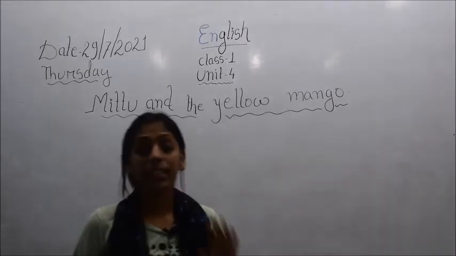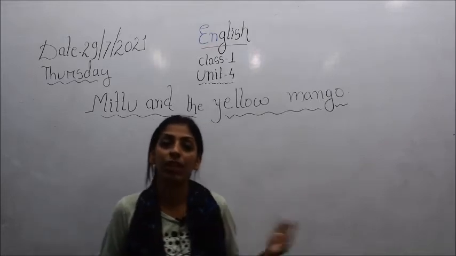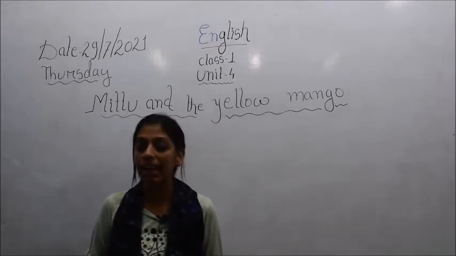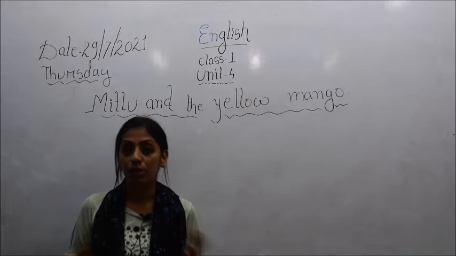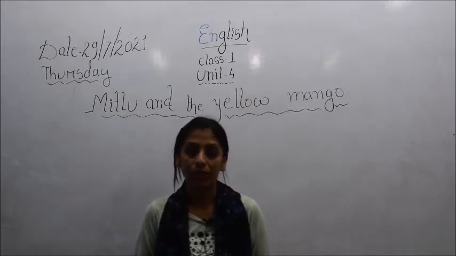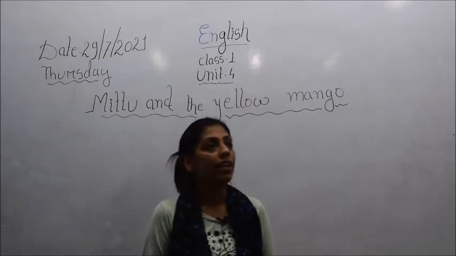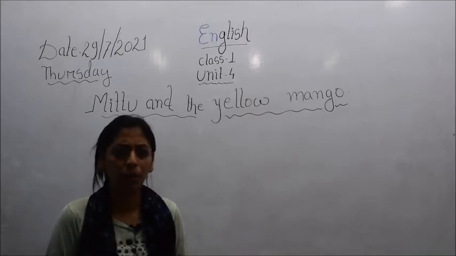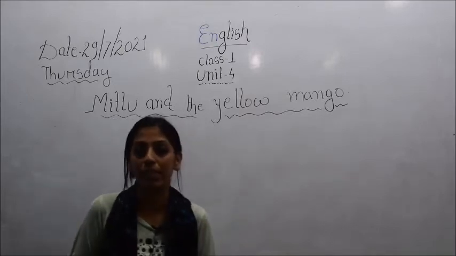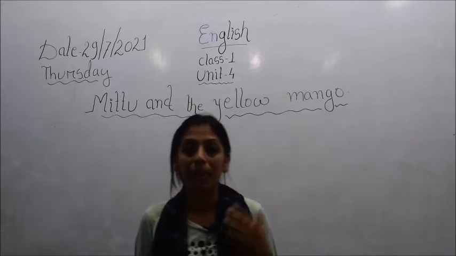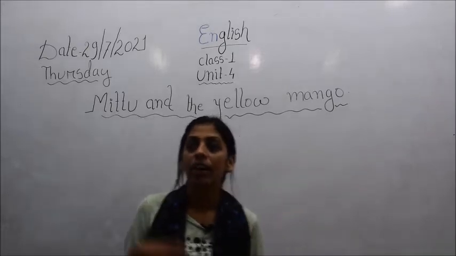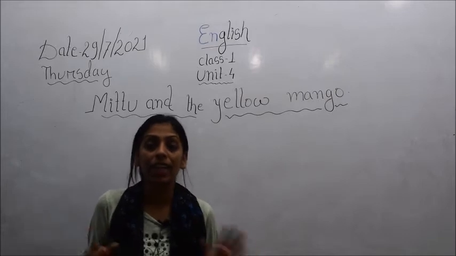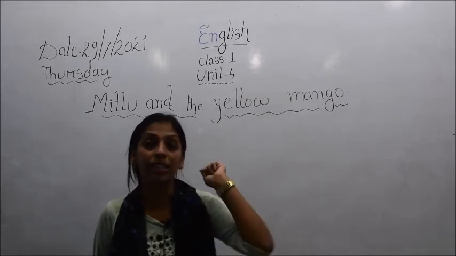So children, before proceeding to the lesson, we will just see what topic we are going to talk about today. Have you all seen a parrot? I hope all of you know what a parrot is, right? A parrot is a bird. It is of green color and it has a beak of red color.